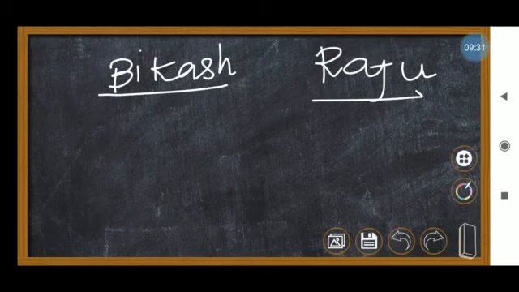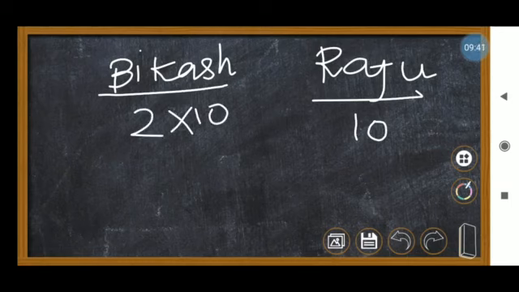Bikash is twice as old as Raju. For example, if Raju's age is 10, Bikash's age is 2 times Raju's age, so 2 into 10, 20 years.